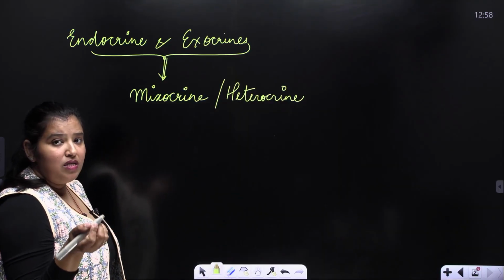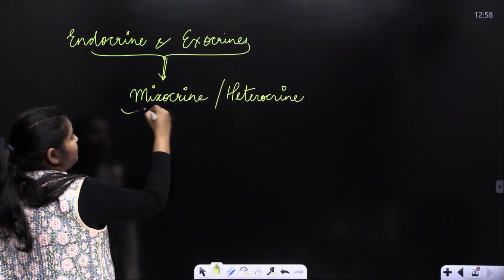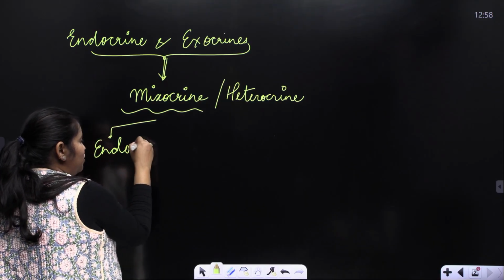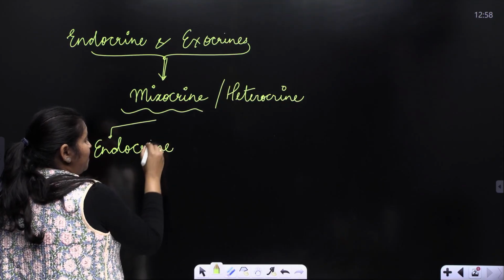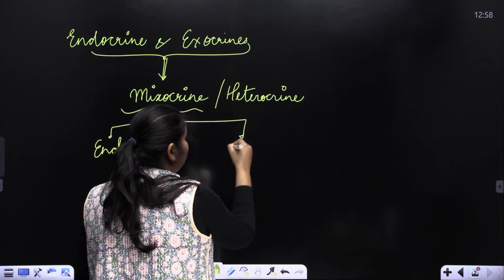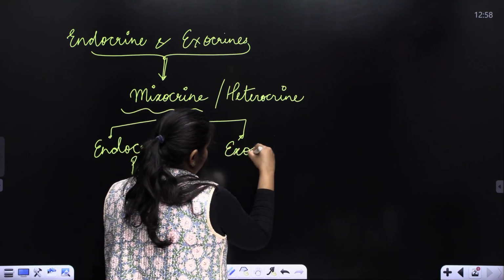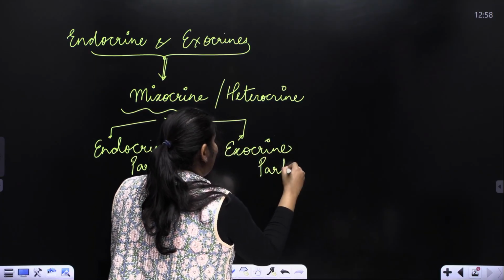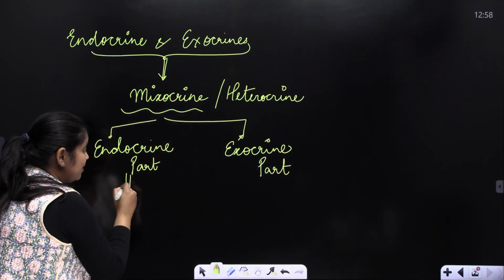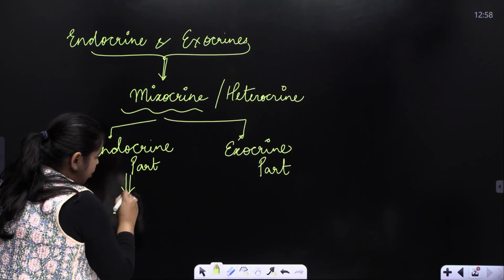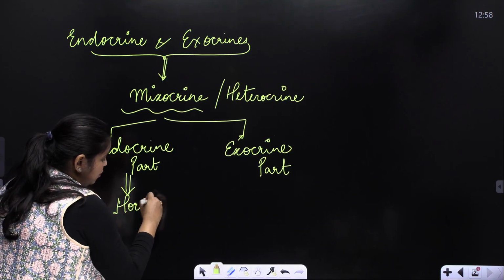Dual purposes means what? That means there is some endocrine secretion and there is some exocrine part. When I say the endocrine part, it is the release of hormones.